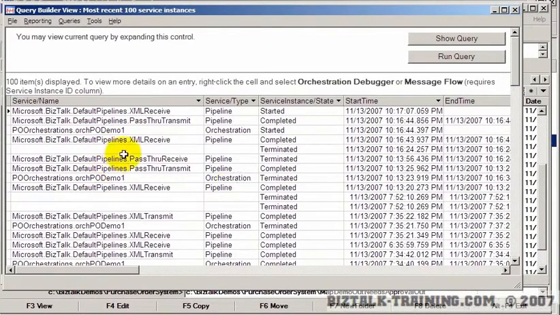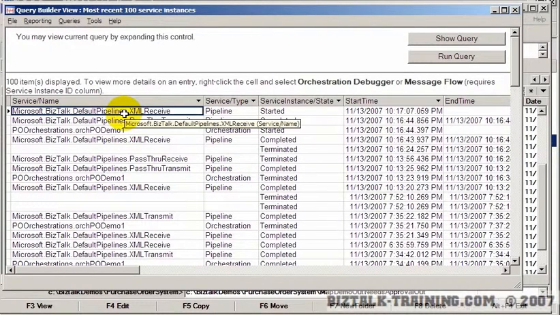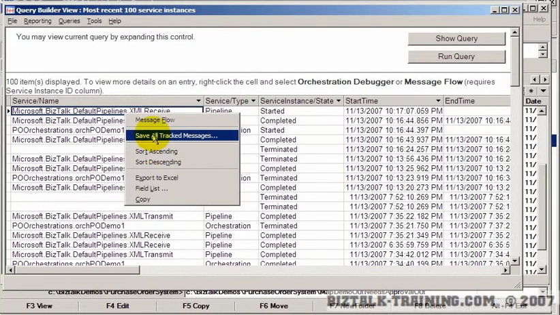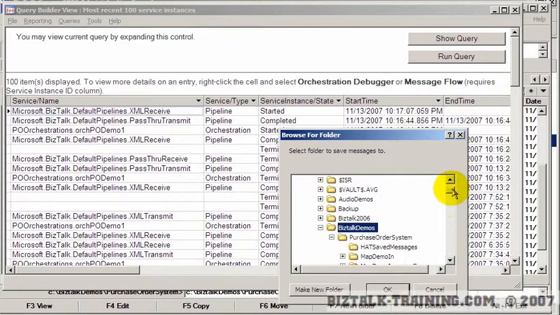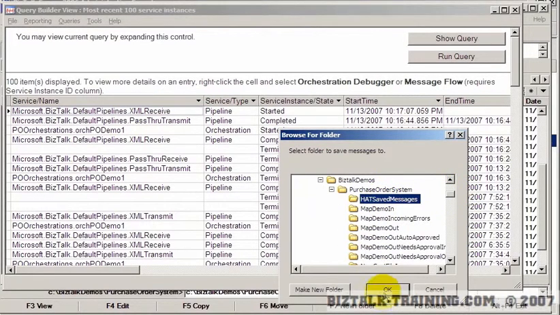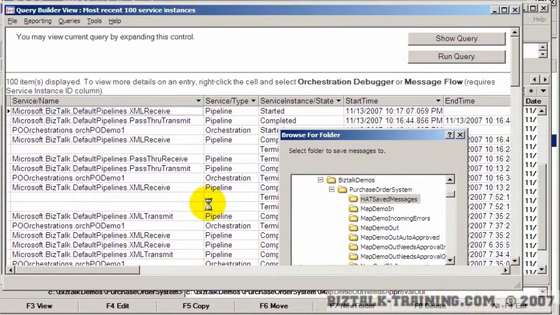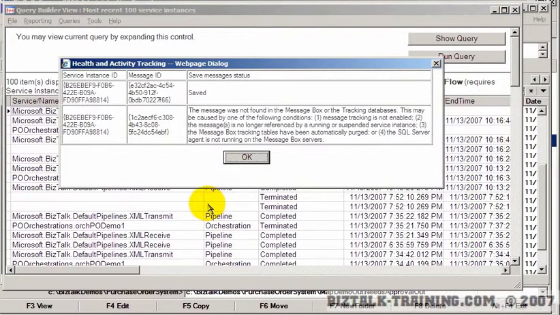So what I'd actually like to see is what was the contents of the message that came back. And there are two ways to do that. If we have tracking on, we could come here and say save all tracked messages, which we've done in the past here, where we save these messages to disk. And let's see if that works. And one of them was saved, but the other one wasn't. And that could be because we didn't have tracking turned on, perhaps.